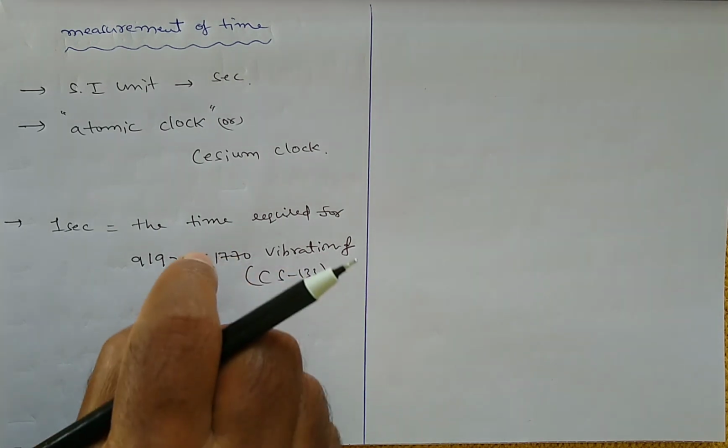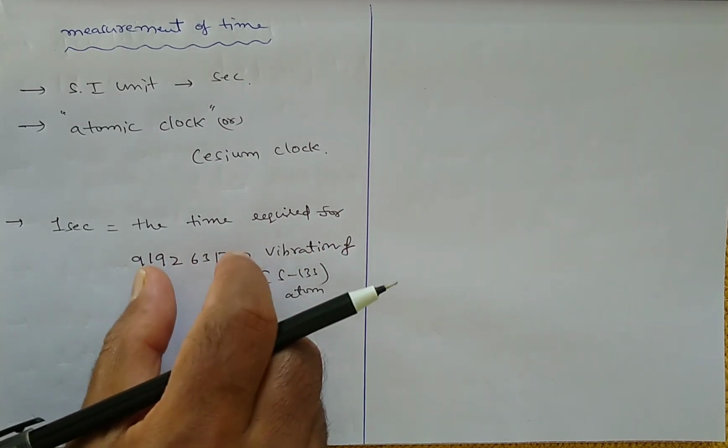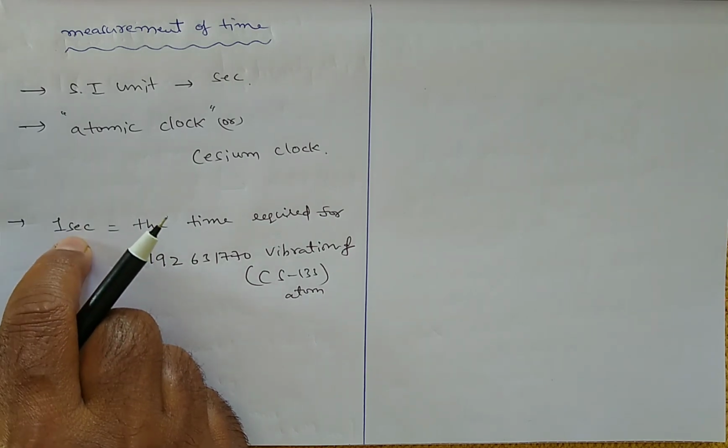So the time required for these many vibrations is defined as 1 second.